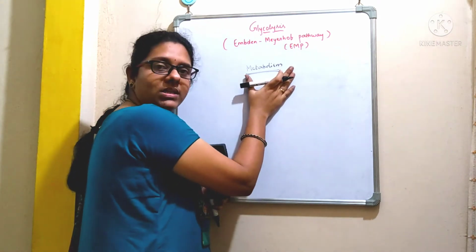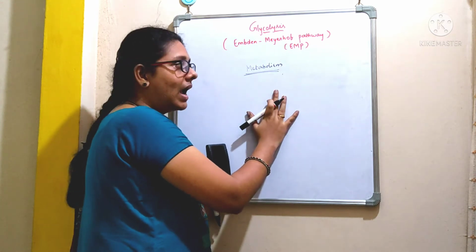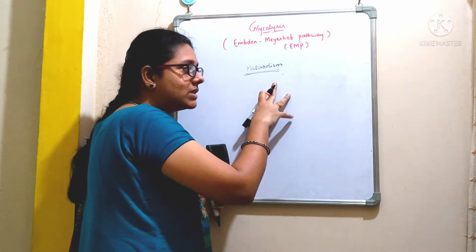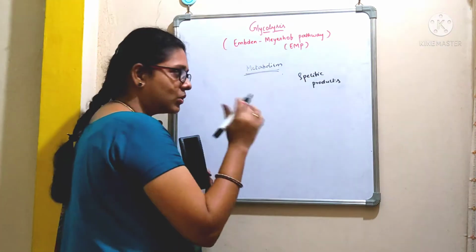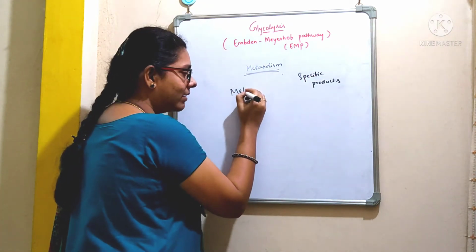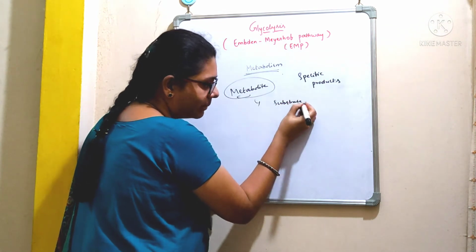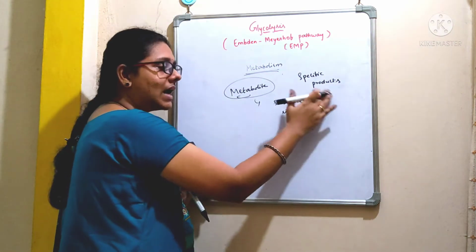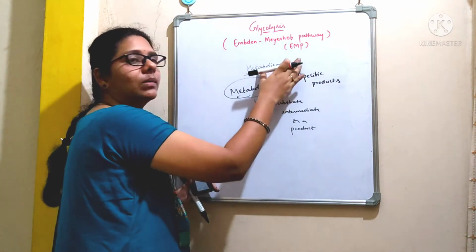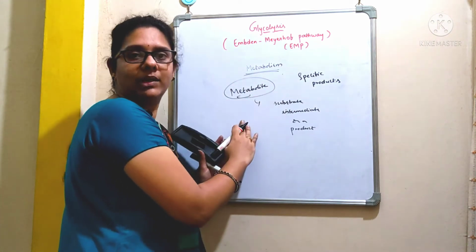During this metabolism, there will be an involvement of several enzymes, and with the action of those enzymes, there will be a formation of specific products. So, the term metabolite refers to a substrate or an intermediate or a product that is formed during the metabolic reactions. Hope you are clear with the metabolism and the metabolite.